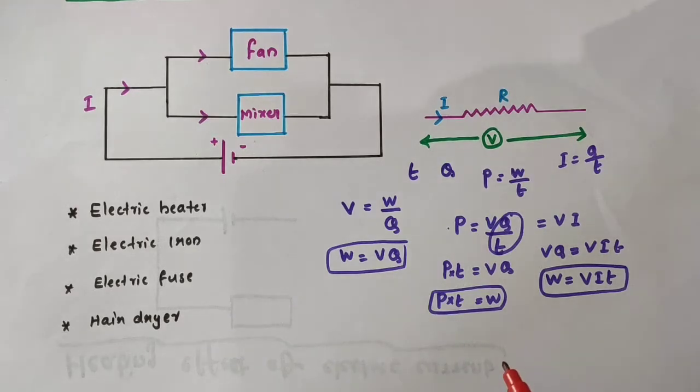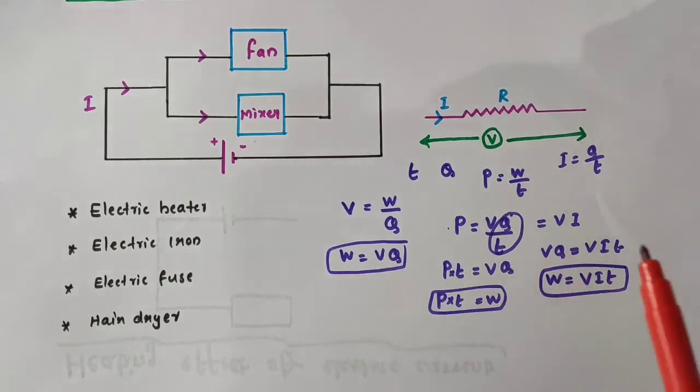That is, the energy supplied to the circuit by the source is P into T, or it is VIT. So the energy supplied by the source to the circuit in time T can be written as W is equal to VIT. This much energy, VIT, is expended by the source. Now, what happens to this energy VIT, which is expended by the source? This energy gets dissipated in the resistor as heat energy.